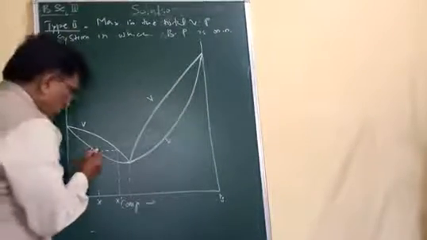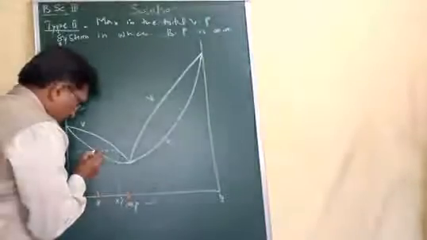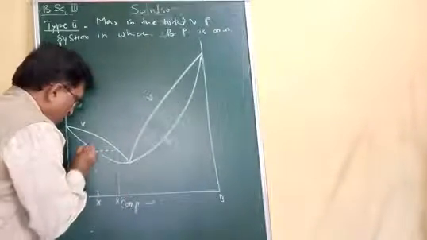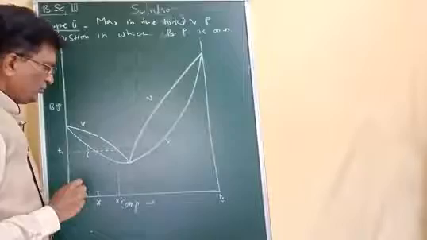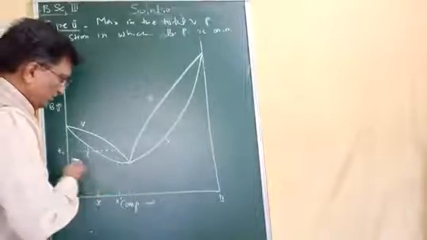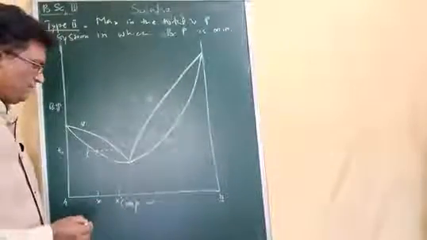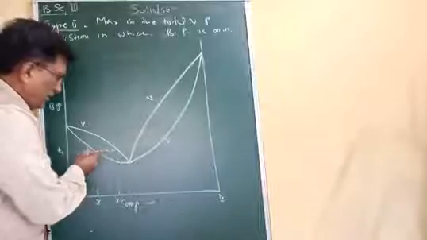Now on continued heating, the composition of the residual solution shifts towards the left hand side, that means the boiling point increases.